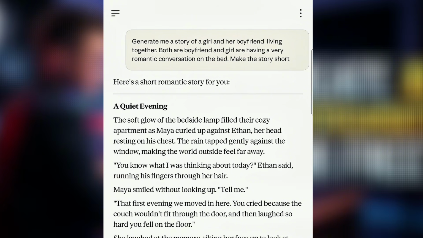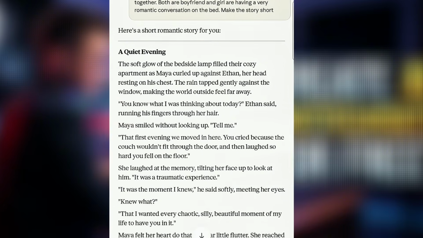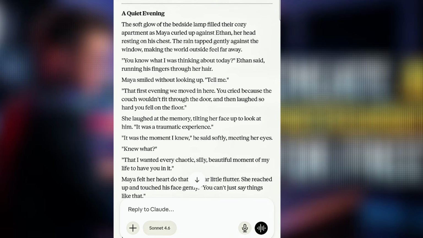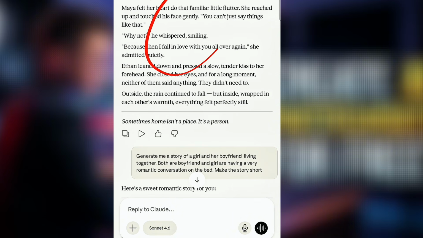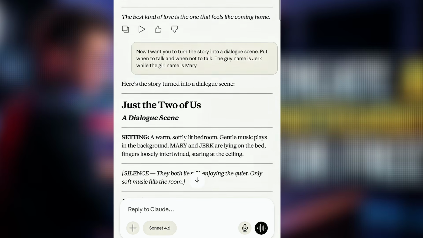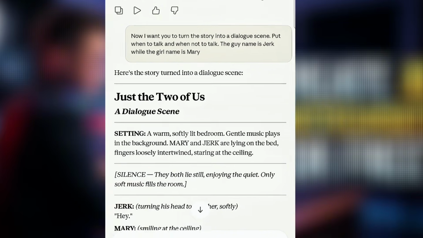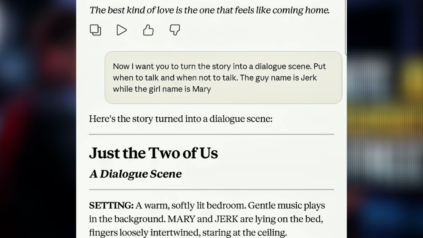Don't forget, at the beginning I said a random story, so I just need a short story because I want to use it as a tutorial so you can see how this AI works. Then Claude AI generated this script for me. You see that? All these things are the story that Claude AI generated. Then the second prompt I brought in is this. I said, now I want you to turn the story into a dialogue scene. Put when to talk and when not to talk. The guy's name is Jack, while the girl's name is Mary.